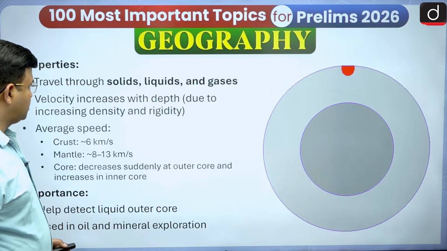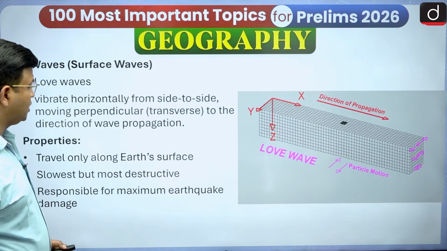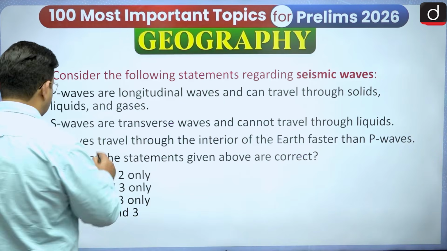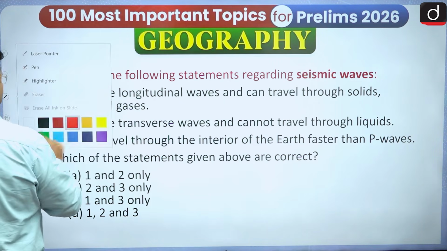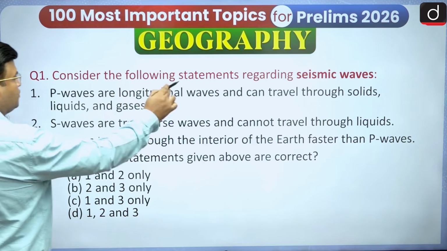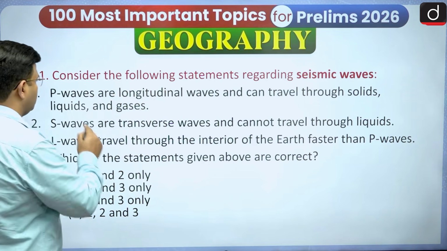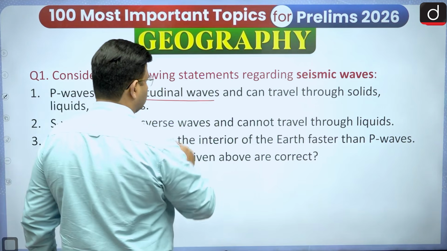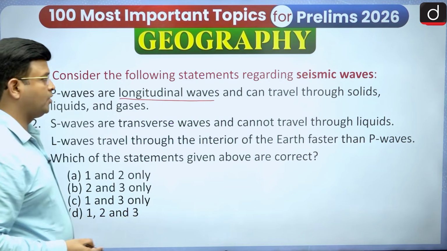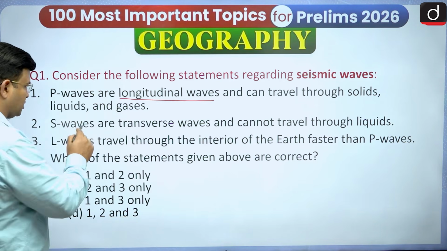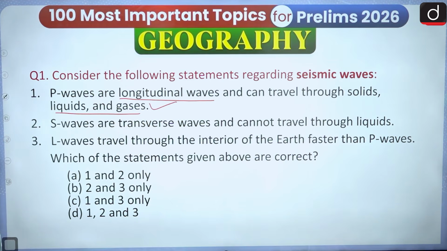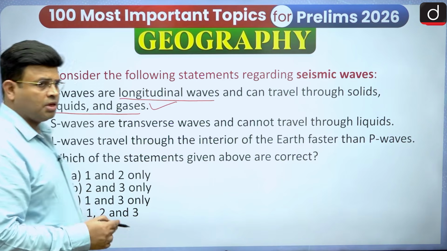Now let us see some of the important questions that we saw in the last episode, and I am going to give the answers. First: consider the following statements regarding seismic waves. The P waves are longitudinal waves. Yes, that is correct. Longitudinal waves can travel through solid, liquid and gaseous media. This is the correct statement. Second: S waves are transverse waves and cannot travel through liquids. S wave, it is a correct one.